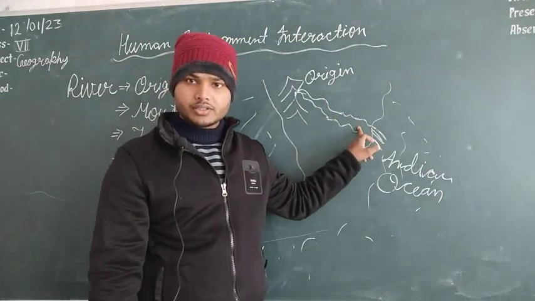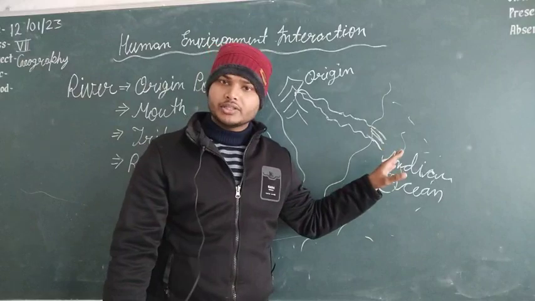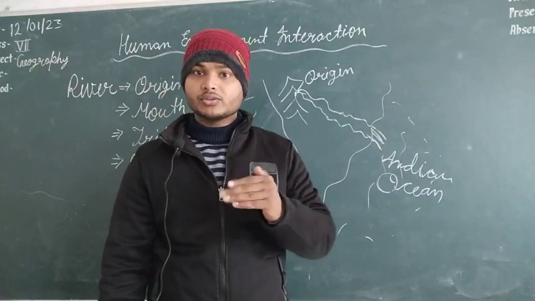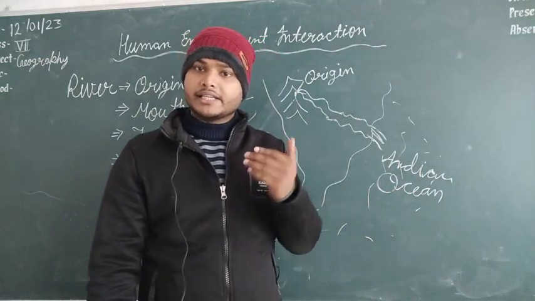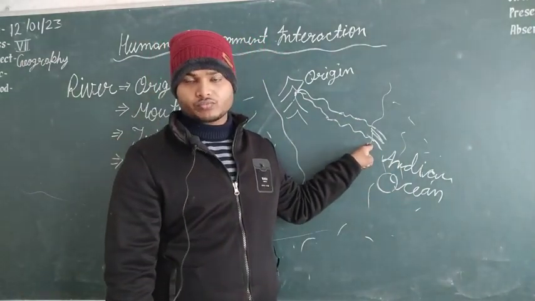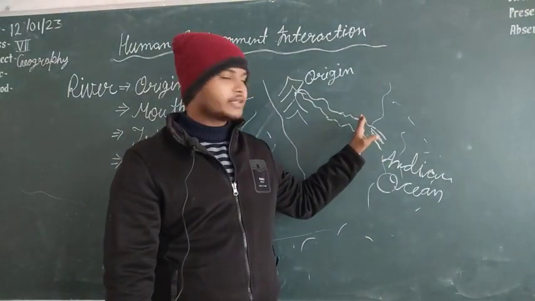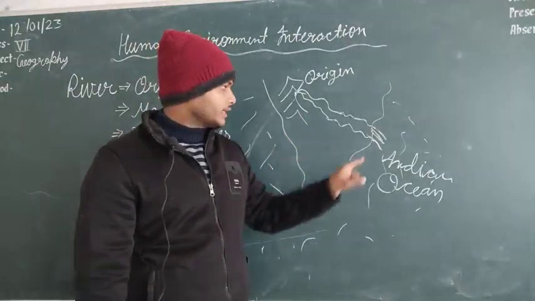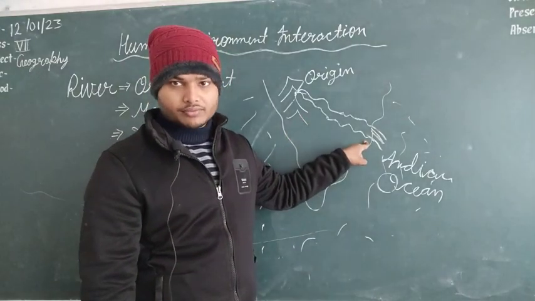So now this river flows into the water body, the ocean. You can say the place where a river flows into another water body, like any ocean or sea, is called the mouth of the river. That last point, where the river drains into any other ocean or sea, is called the mouth of the river.